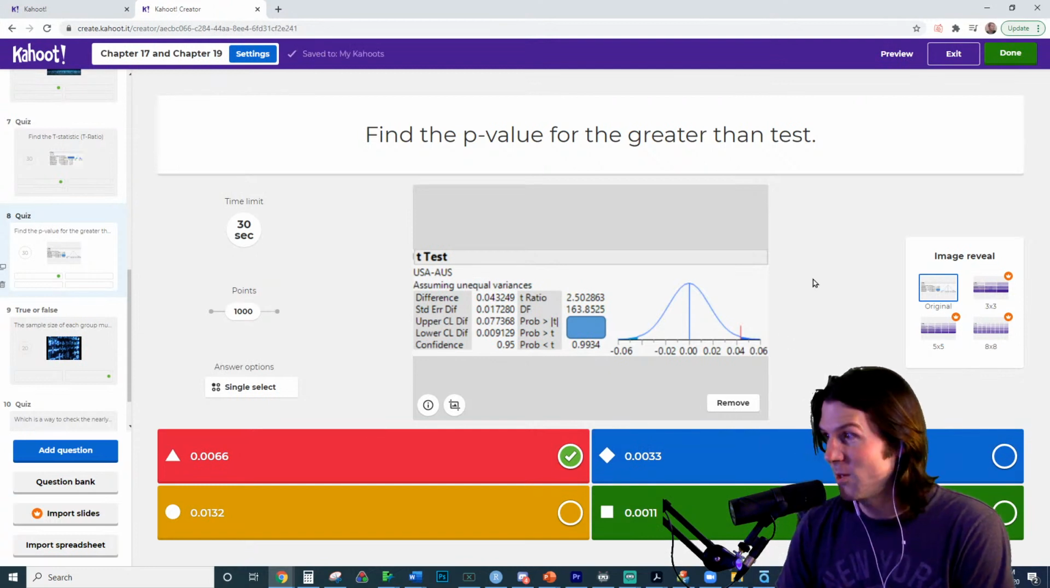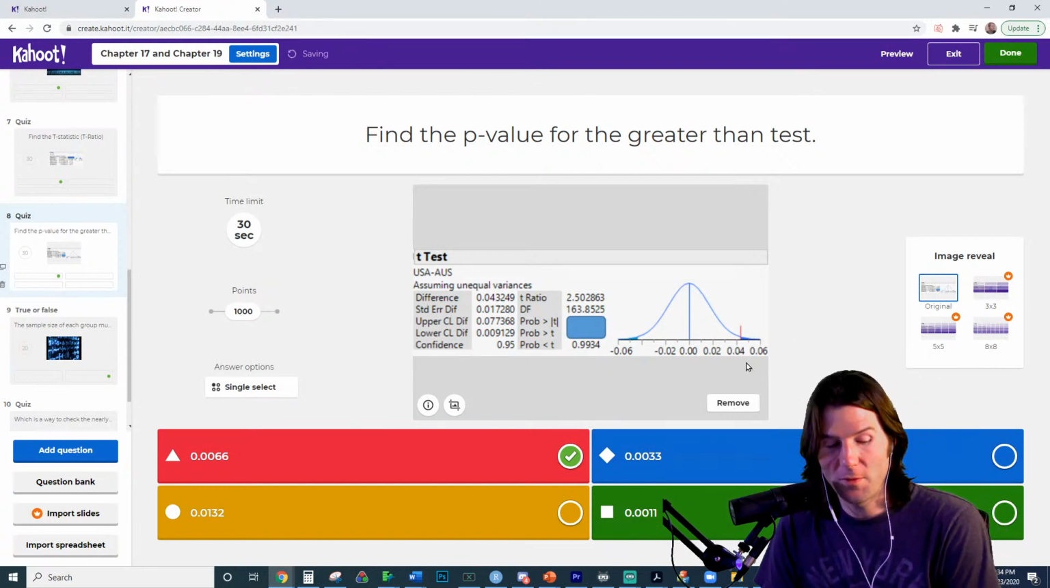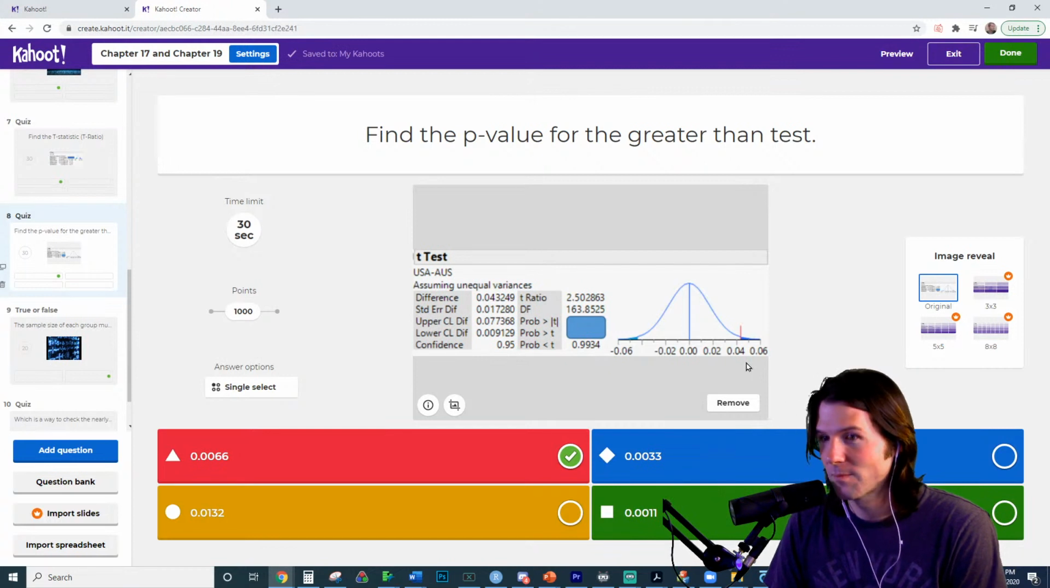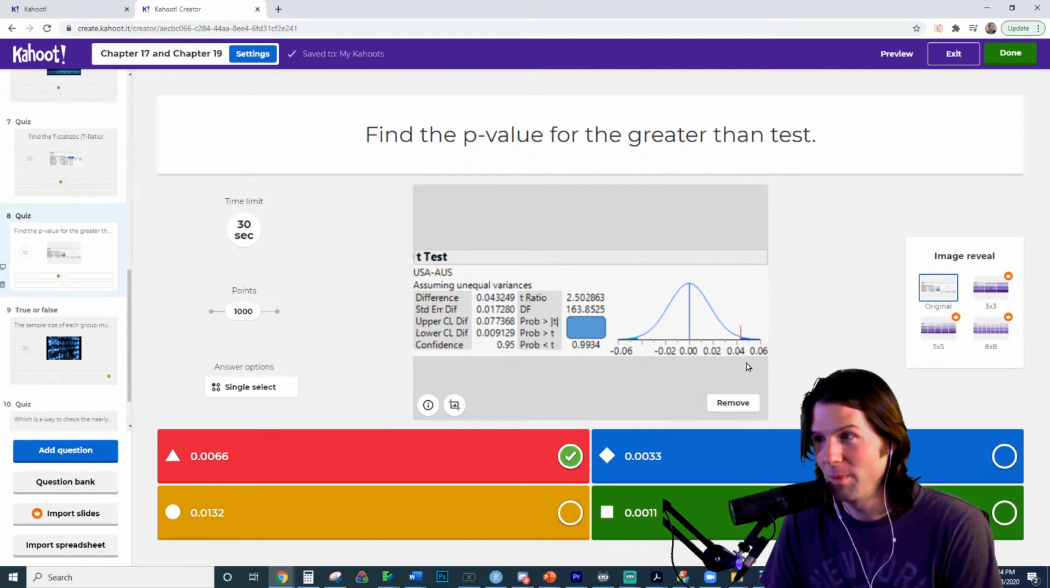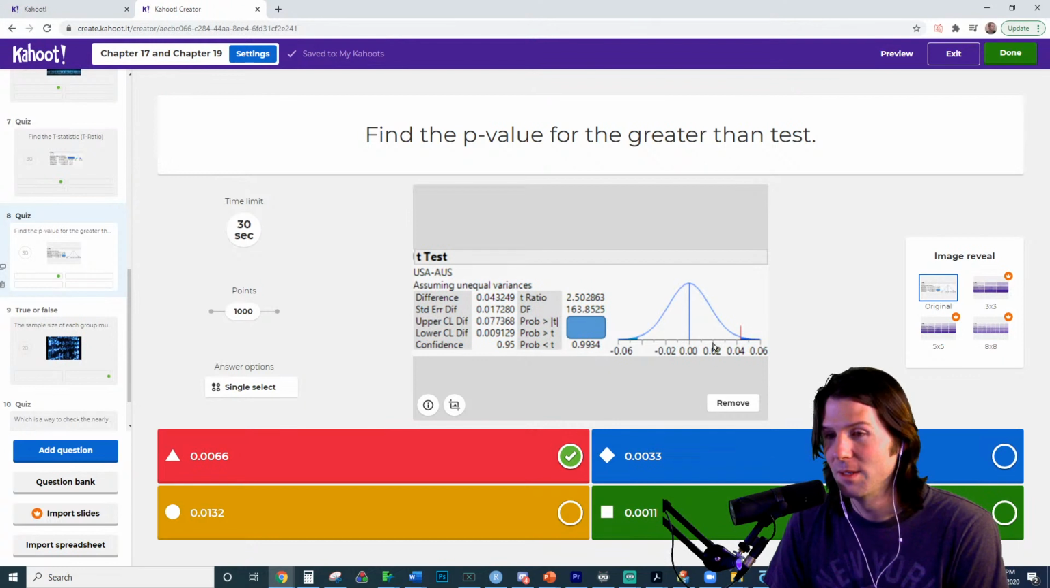Ah, yes, yours is the not equals to. So the p-value for the greater than test is what? The p-value for the greater than test is what? I love the positivity. Stat Nation right here, positivity, that's what we do.